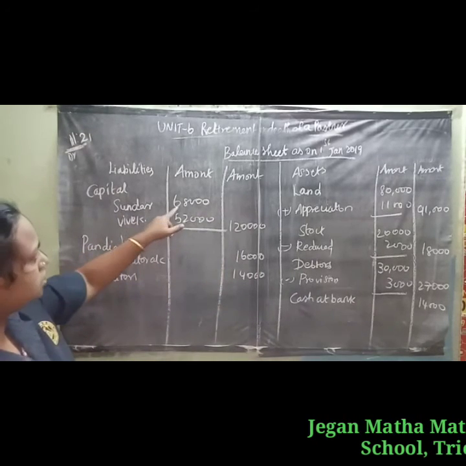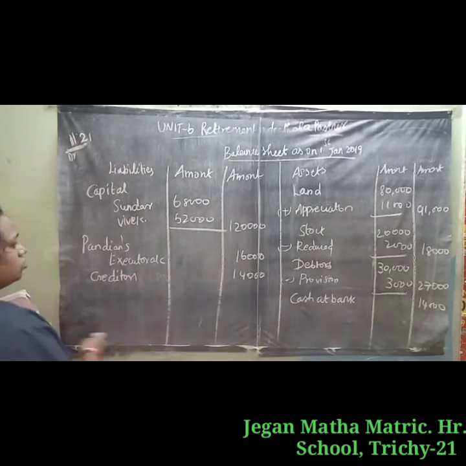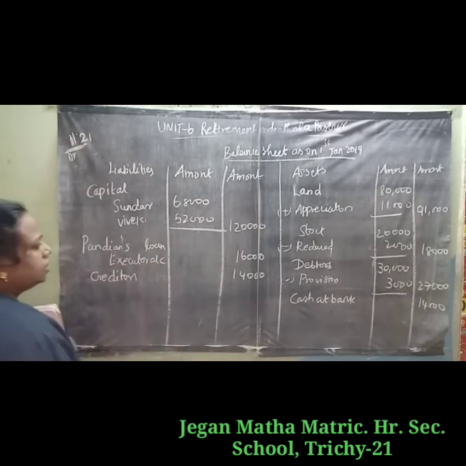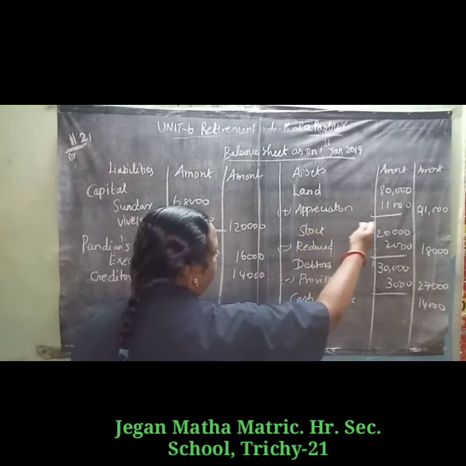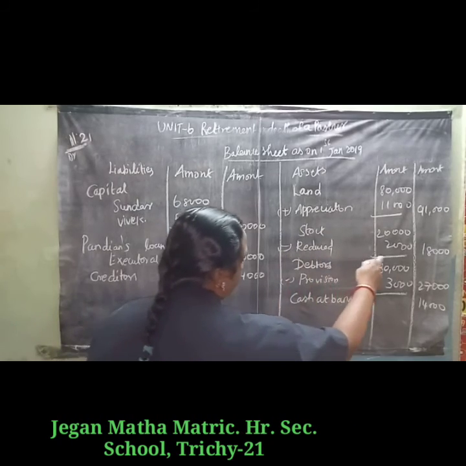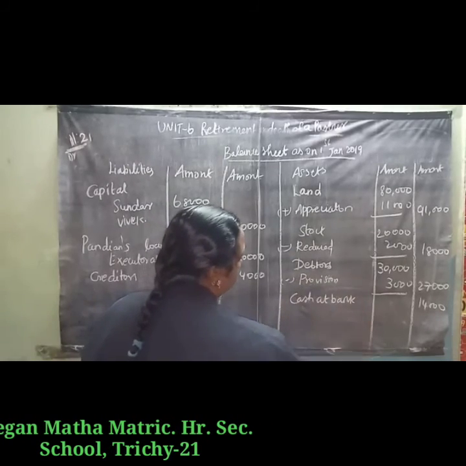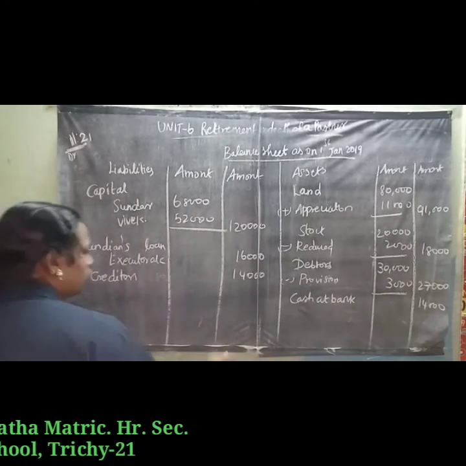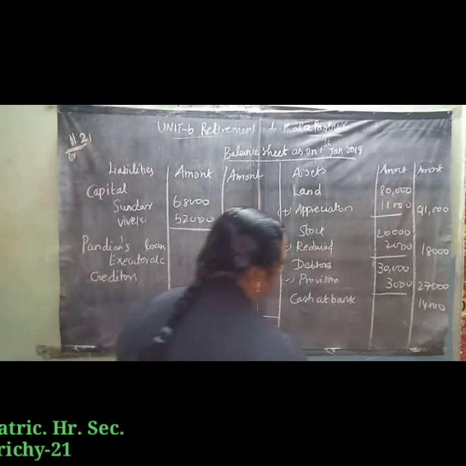Capital of Sundar and Vivek: 68,000 plus 52,000, 1,20,000. Pandian's executor loan account 16,000. Creditors 14,000. Come to the asset side. Land 80,000, add appreciation 11,000, 91,000. Then stock 20,000, the value is reduced, minus 2,000, 18,000. Then debtors 30,000, the value also reduced by 3,000, 27,000. Cash at bank 14,000. So total 1,50,000 on both sides.